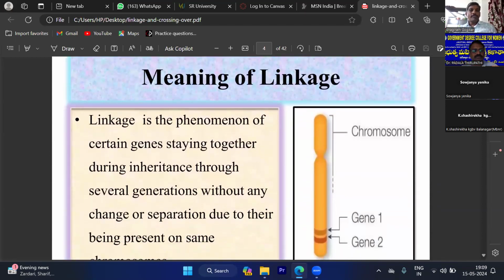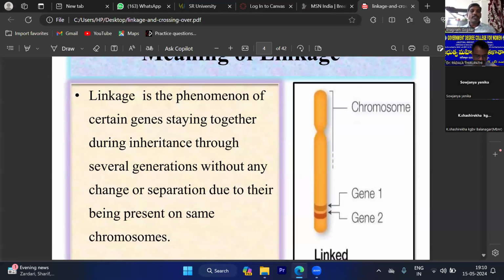So, linkage is one of the phenomena. It is the phenomenon or process of association of genes on the same chromosome. Association of genes in a close together manner on the same chromosome, which tend to move as they are to the gamete. That means linkage is the phenomenon of certain genes staying together during the inheritance process, and they move to several generations without any change or separation due to their being present on the same chromosome.